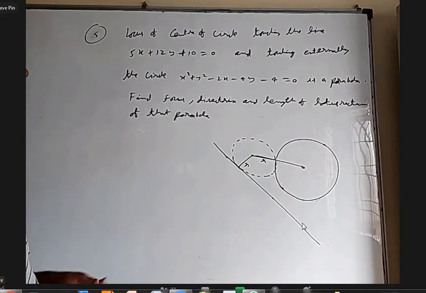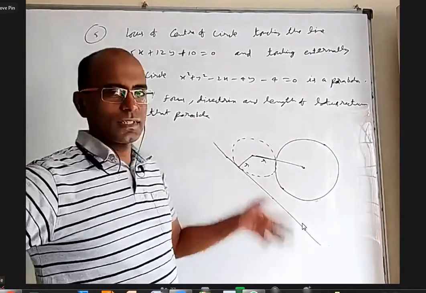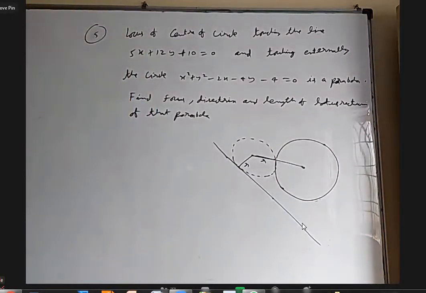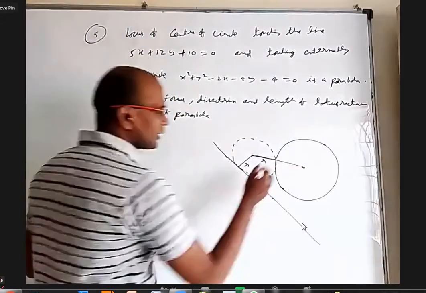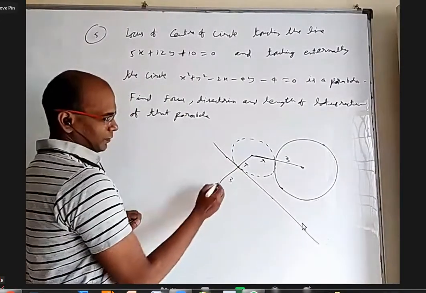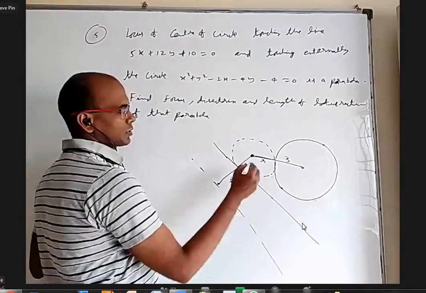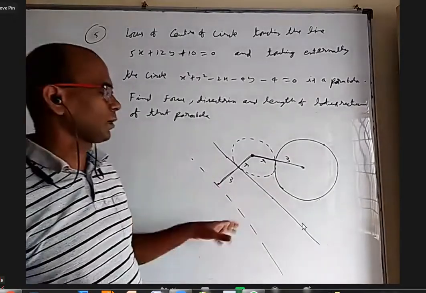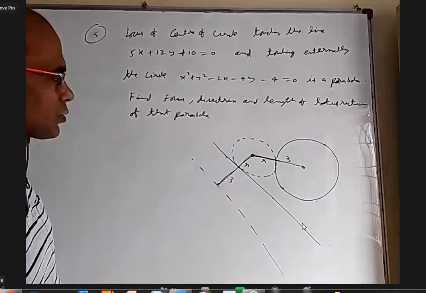Then actually it must be touching. Okay, the given circle is touching the line. It's not so important because the perpendicular distance came exactly 3. It doesn't matter whether this is touching this or not. Doesn't play much role. This radius is 3. Then imagine a line 3 units this side. Then you take any point on our locus. This is also r plus 3. This is also r plus 3. The locus is a parabola. Like that you can do it, or you can simply do it by C1C equal to R1 plus R2, just coordinate geometry also.